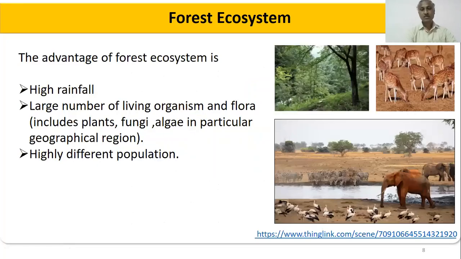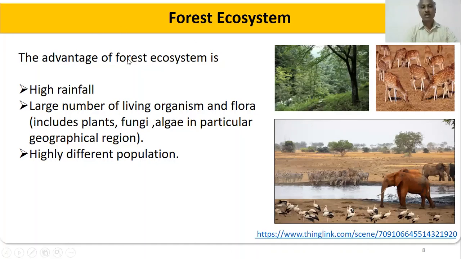Now we will study the first natural ecosystem, which we call the forest ecosystem. What do we mean by the forest ecosystem, and what are its advantages? The first advantage is that it provides heavy rainfall. Wherever there is a dense forest, we can observe heavy rain.